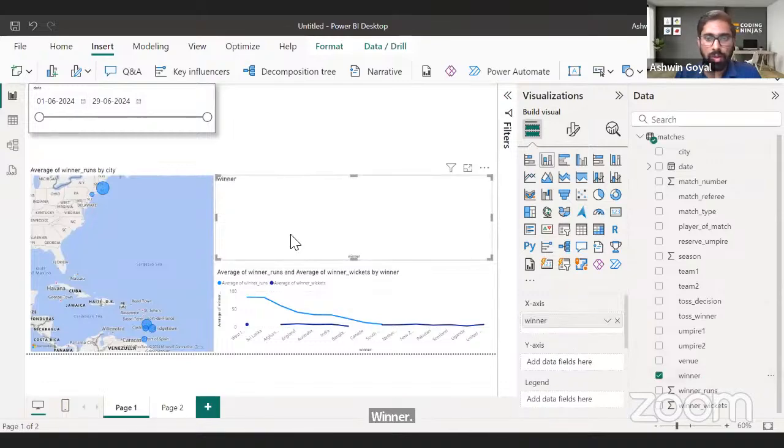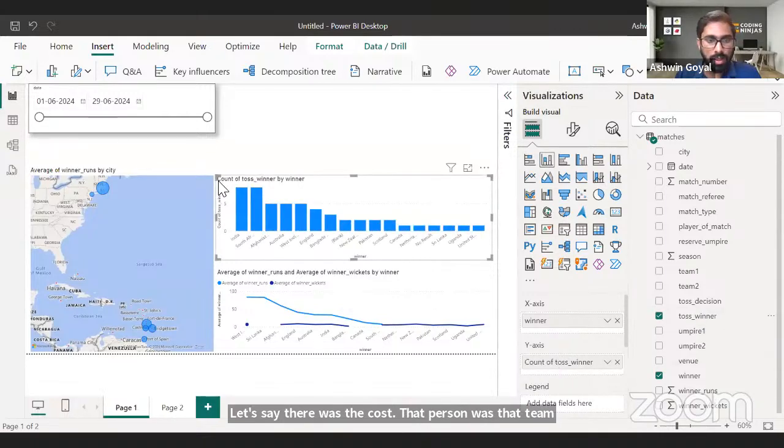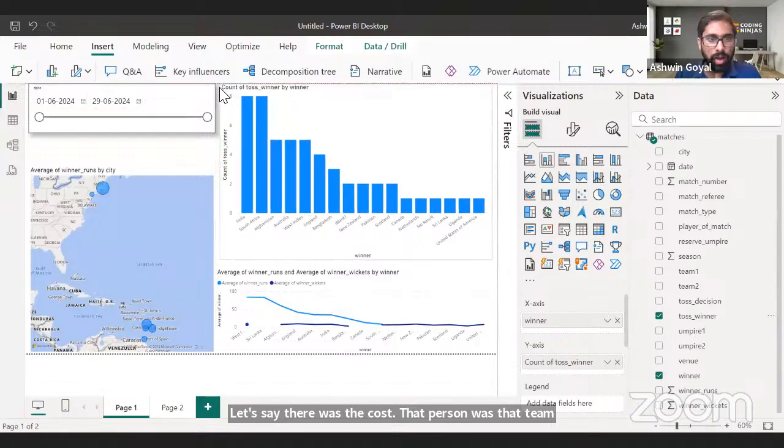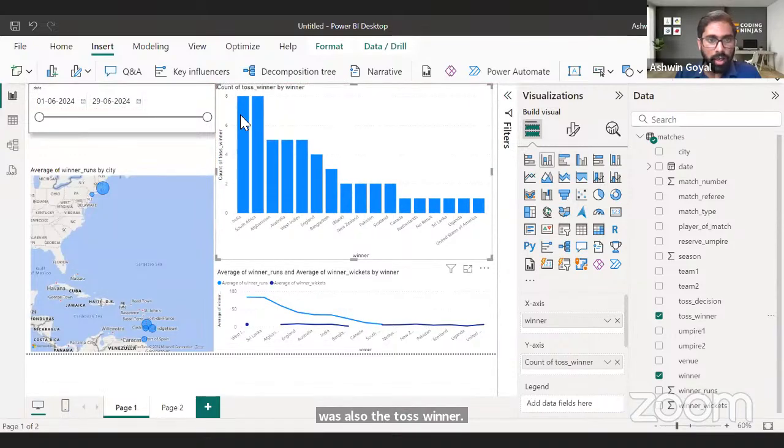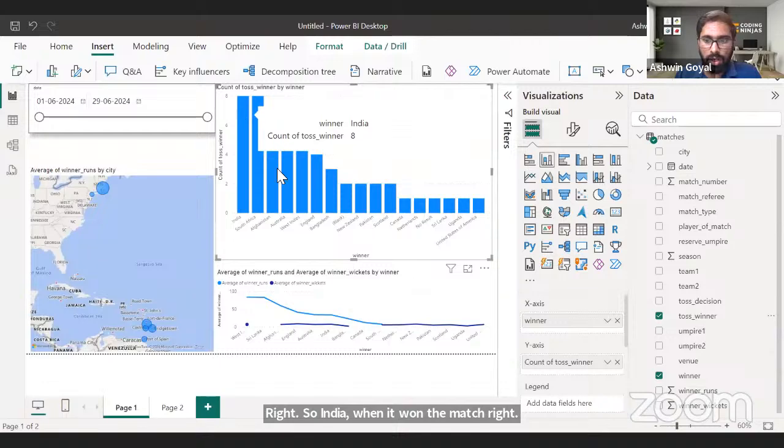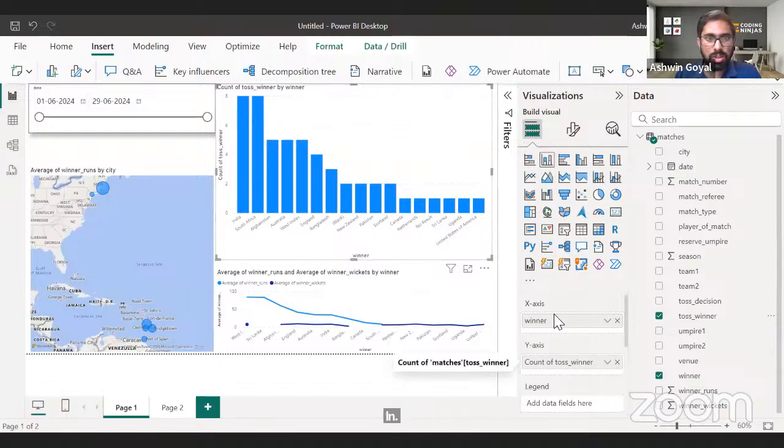On the x-axis, I want to add the winner who won the match, and in how many cases that team was also the toss winner, right? So India, when it won the match, in somehow 8 cases it was the toss winner.